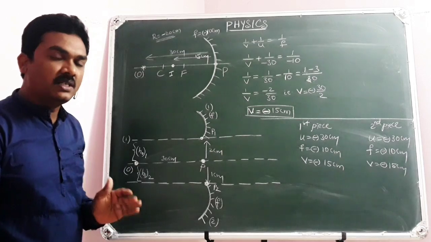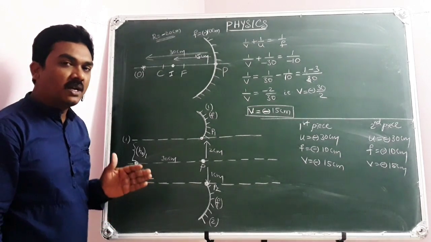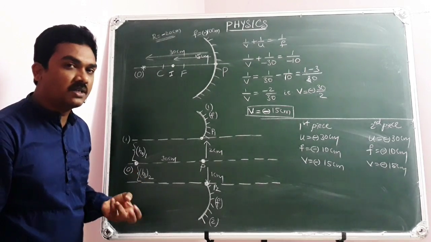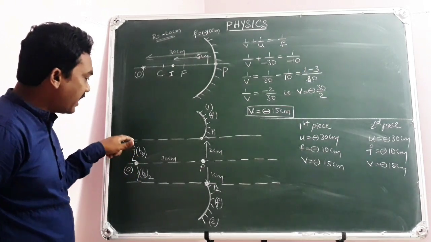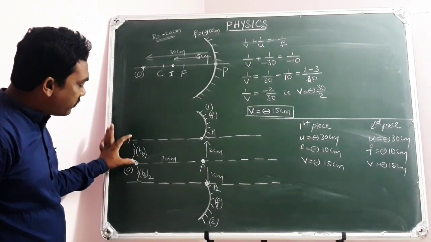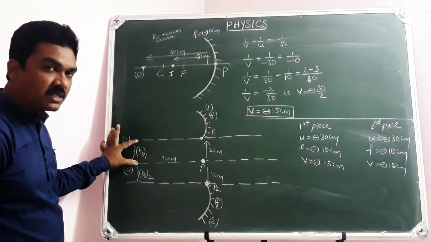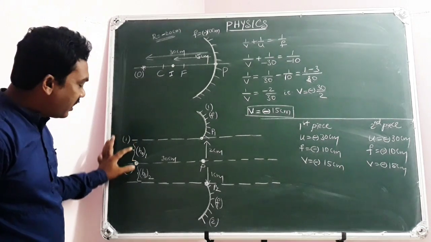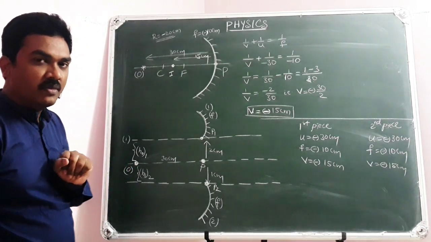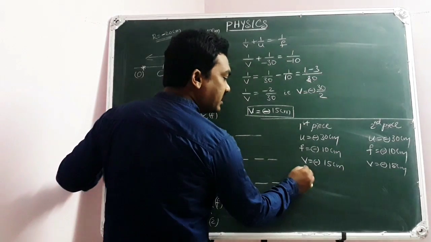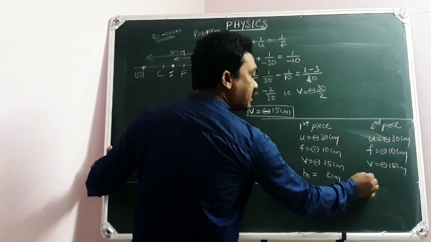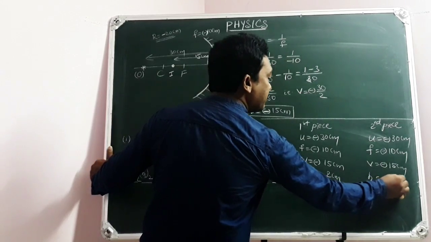You know, size of object, size of image. The perpendicular distance of the object from the principal axis is called object size. So here, this is the principal axis. From the principal axis, here is the object. So the distance of the object perpendicular to the principal axis will be the size of the object. And here this is the size of the object. Next, second point. Size of the object in this case is 2 centimeter, but here size of the object is 1 centimeter.